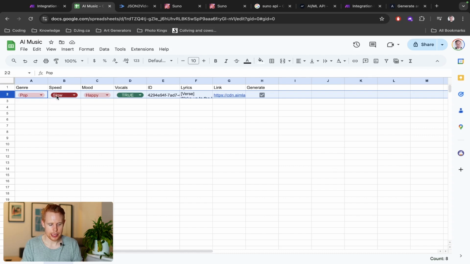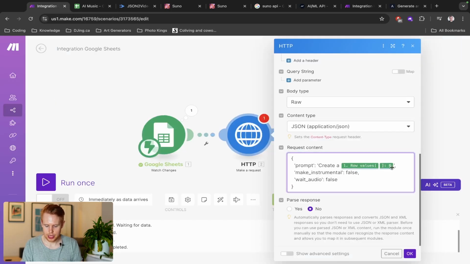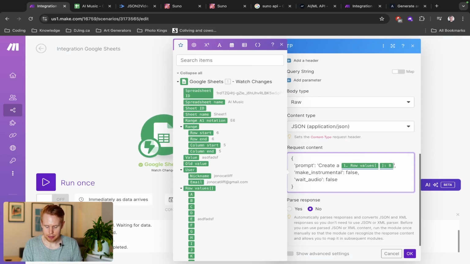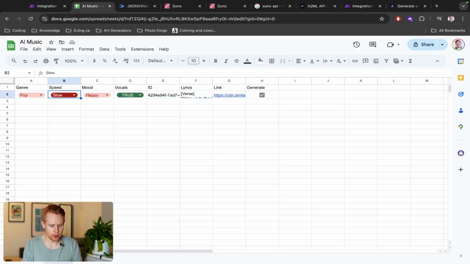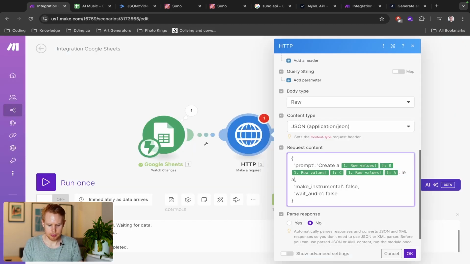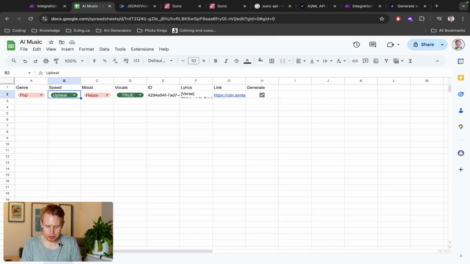So we want to create a slow, and then I'm going to put happy song, column C, and pop song. So column B, C, A. So create a slow, happy pop song, right? I actually want upbeat here. So it's going to be upbeat, happy pop song. Please make it catchy. I'm just going to say, just please make it catchy.